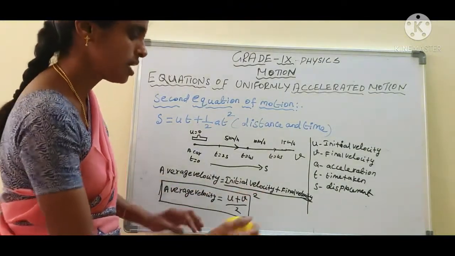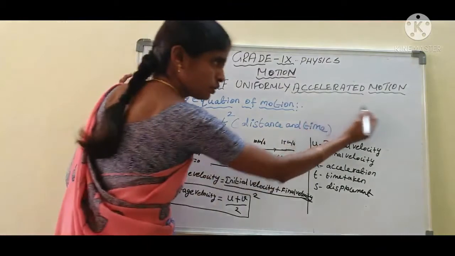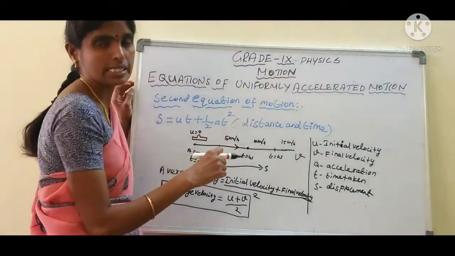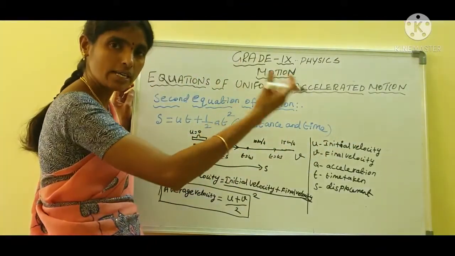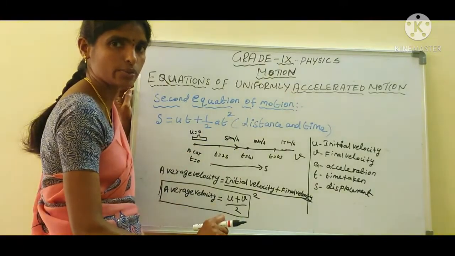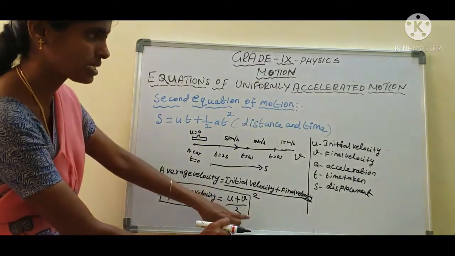Are you clear, students? Already I told you, the example of Namakkal to Trichy going. What is the average velocity? Then we can find out the distance traveled. Are you clear? Okay. Now we move to the next step.